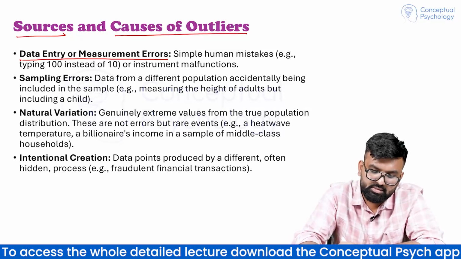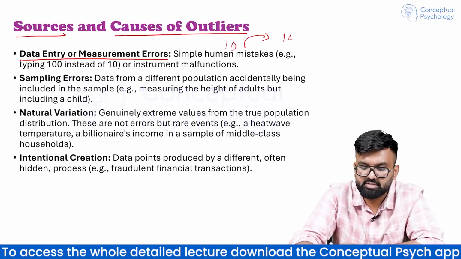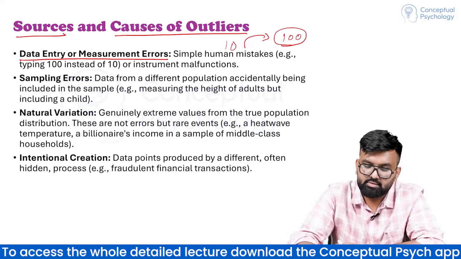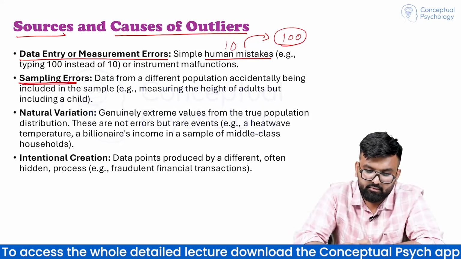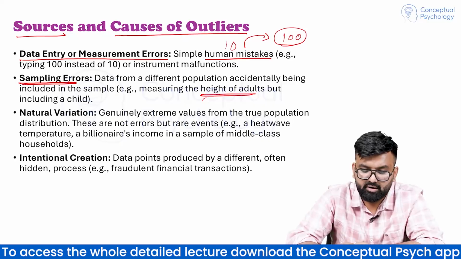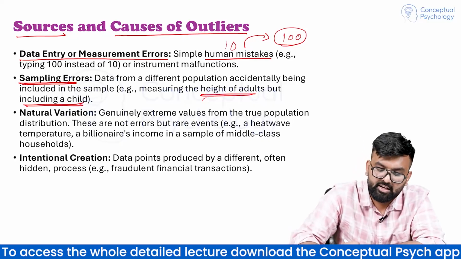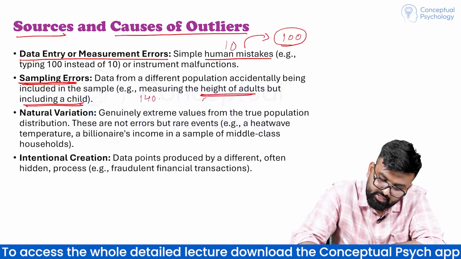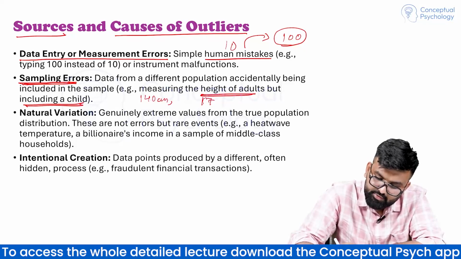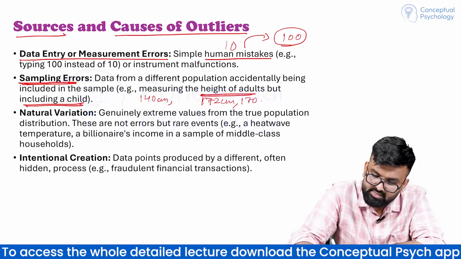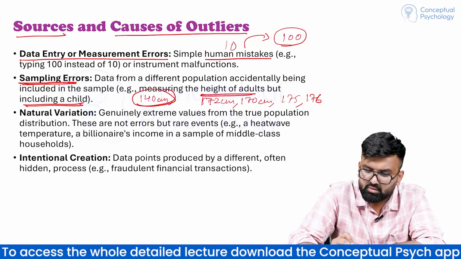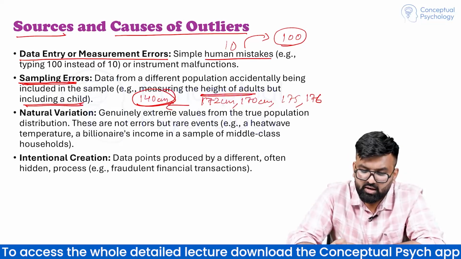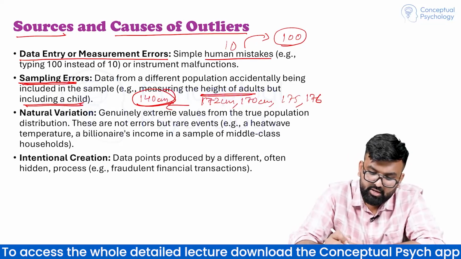हो सकता है it was 10 but आपने data entry के टाइम उसे 100 एंटर कर दिया हो. So it is a simple human mistake. Then sampling error. We were measuring the height of adult, but by mistake we took child as well. हमने गलती से child की भी height डाल दी. So हम 140 सेंटीमीटर की बात कर रहे थे. Heights of adults are 172, 170, 175, 176. So ये बहुत अजीब सा नंबर है. आउटलाई कर रहा है, ये बाहर है. So it is an outlier.